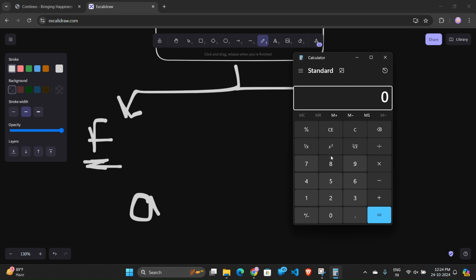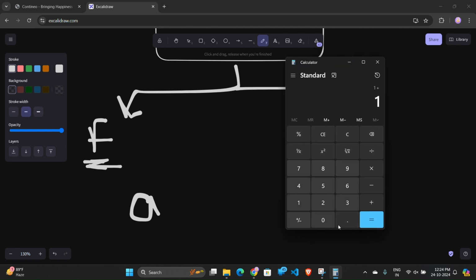Here you can see everything. Let me add 1 plus 1, and it becomes 2. What it does is take the two values, 1 plus 1, and send them to the back end, which adds the two numbers, and when we click on the equals sign, it returns 2.